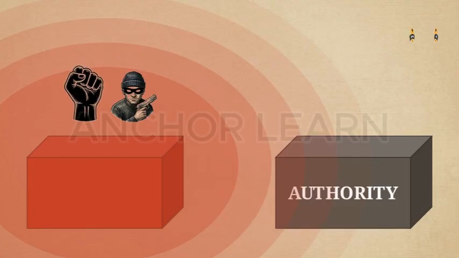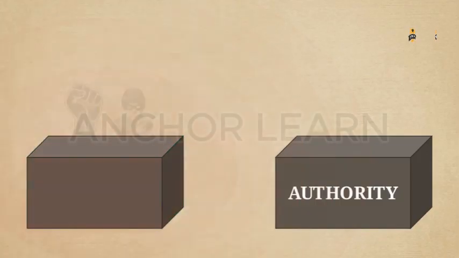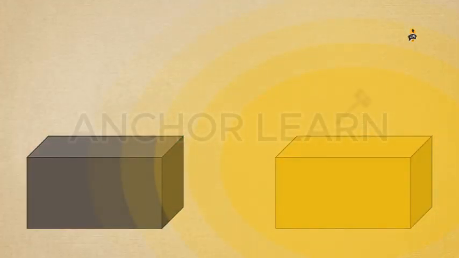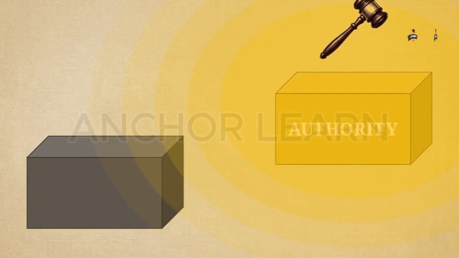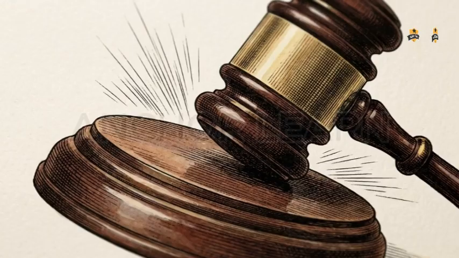A thief with a gun has power, making you follow instructions through threat of violence, but he lacks legal standing. Authority is different. This is when the Constitution grants an individual the specific right to demand obedience. A judge with a gavel possesses authority granted by the state. Without using physical force, they have the recognized right to issue a binding sentence.